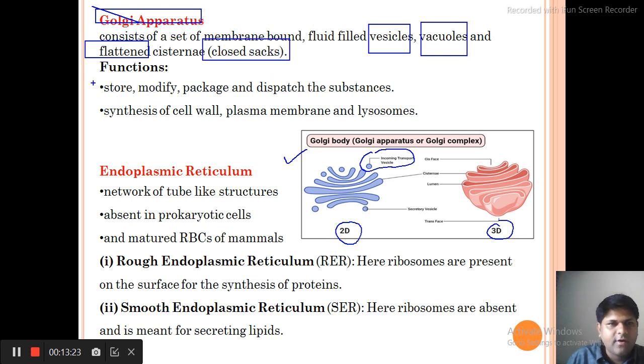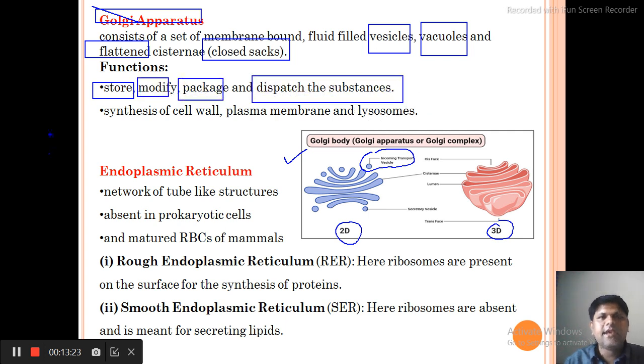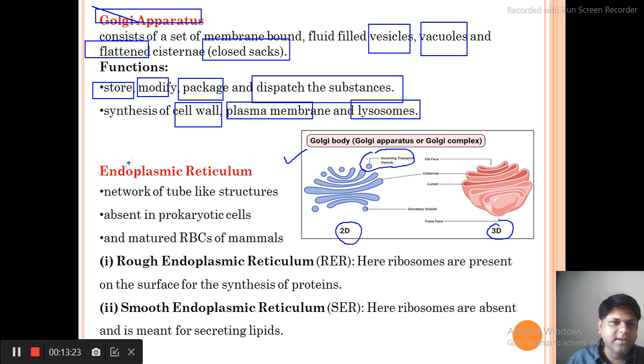What is the function? The function of the Golgi body is to store, modify, package and dispatch substances. So the Golgi apparatus performs different functions. The name Golgi is taken from the scientist Camillo Golgi, who discovered the Golgi apparatus. Its function is also synthesis of the cell wall. This is a very important function of the Golgi apparatus, that it synthesizes the cell wall, and also the plasma membrane and lysosomes, meaning it is also responsible for the production of different cell organelles.